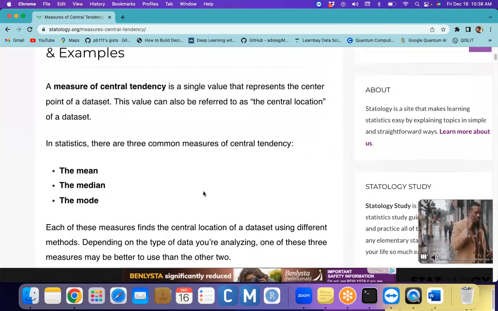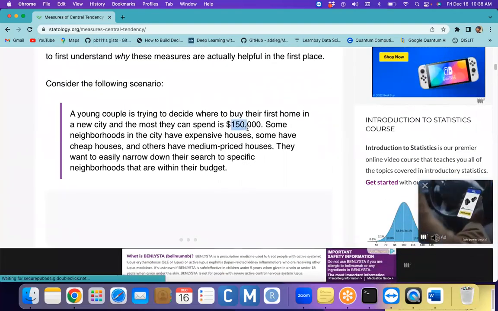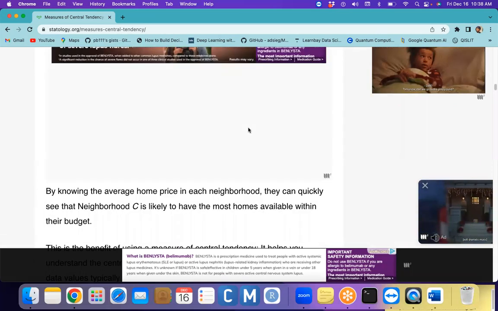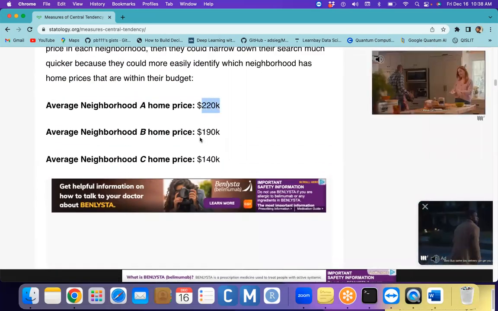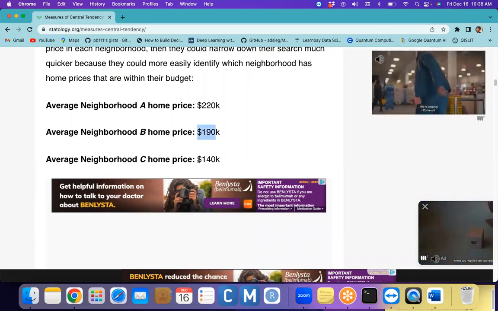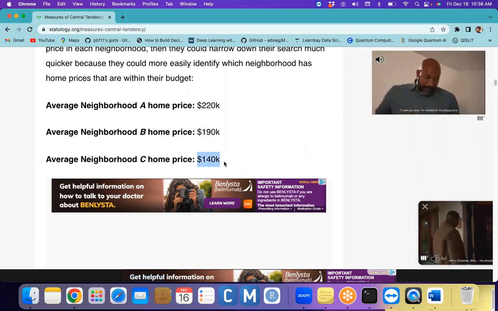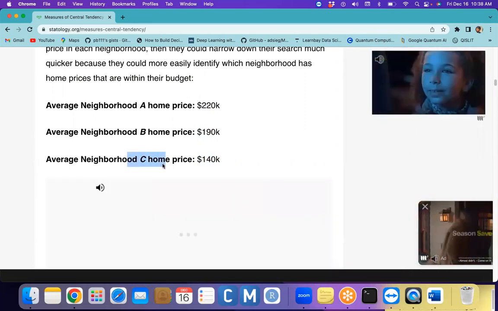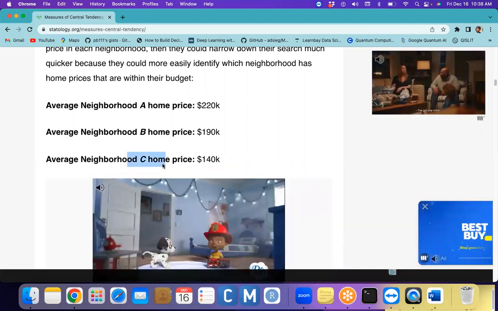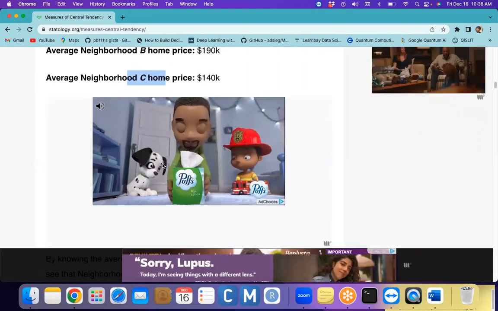His budget is approximately 150K. This one is very high and this is also very high, and 140 is less than or equal to 150. So he can decide that the neighborhood C home prices could be better for his budget. He can easily figure that out based upon that information.